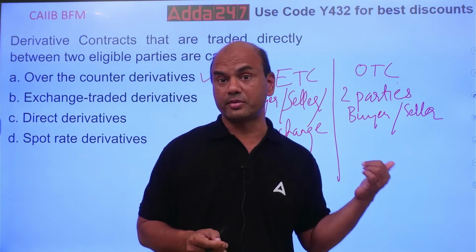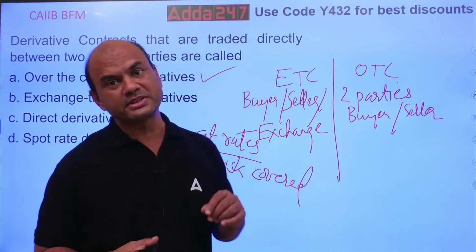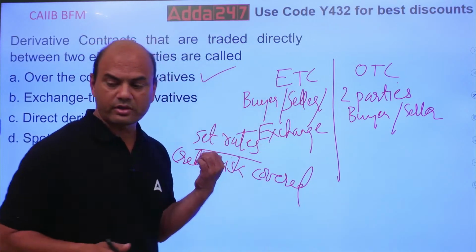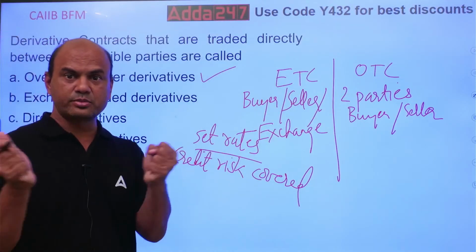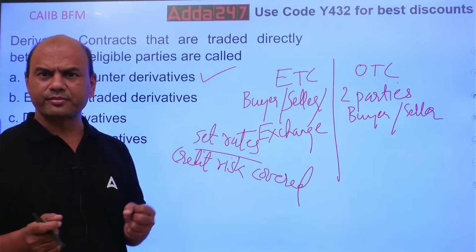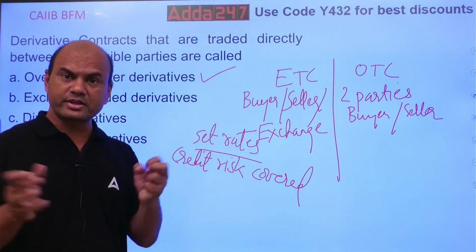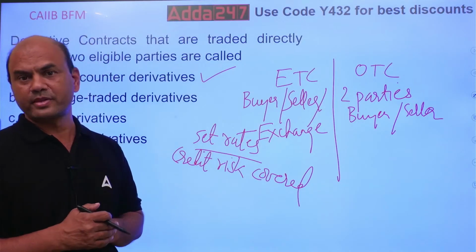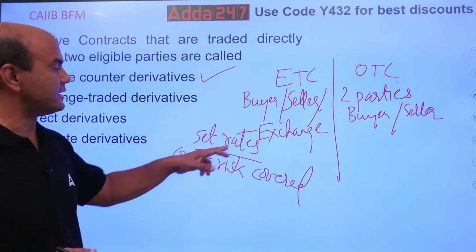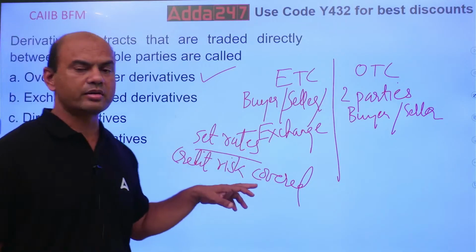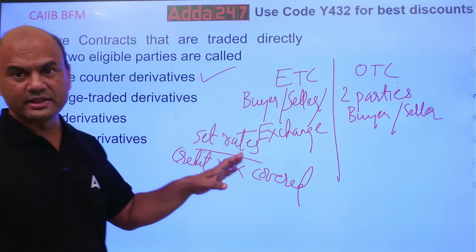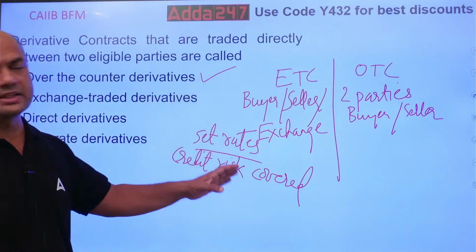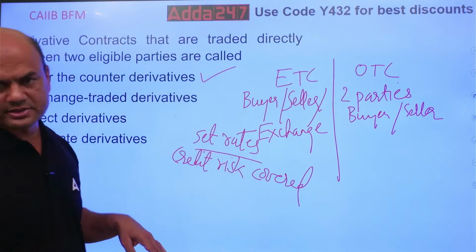But this problem is taken care of in your ETD, because the exchange fixes both of them. It acts like the broker, so it will always fix both of them. Got it? So that's why we have exchange traded derivatives. OTC are between two parties and exchange traded are between three parties. Okay.